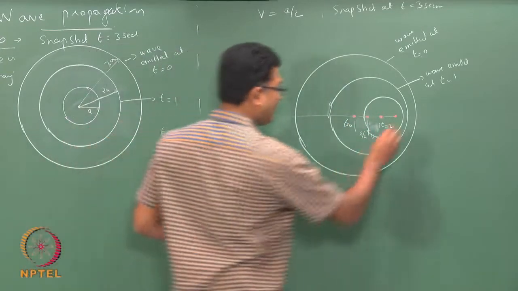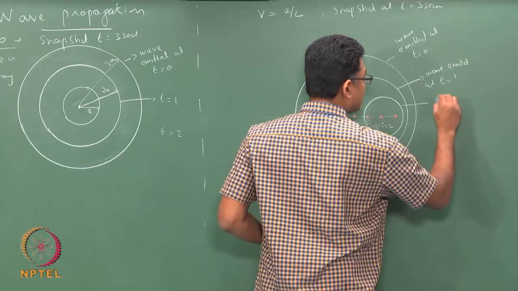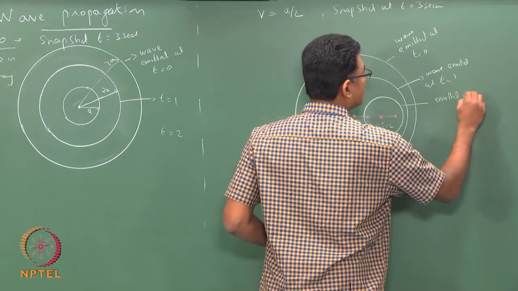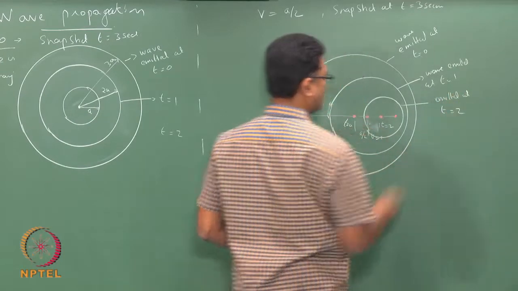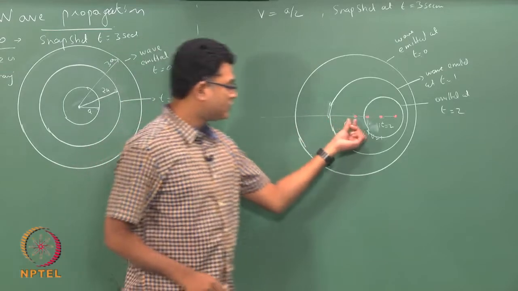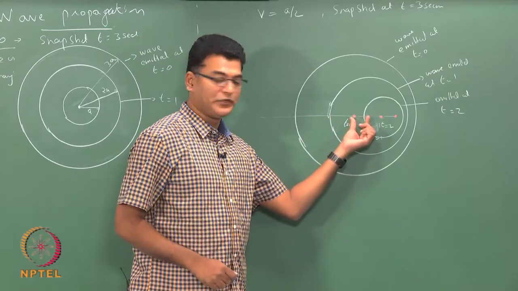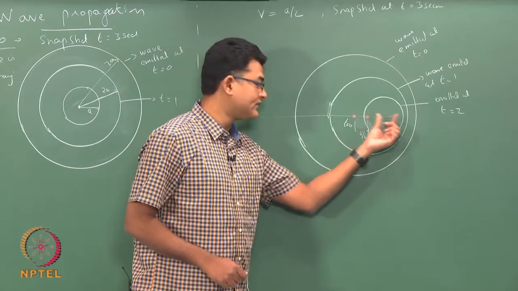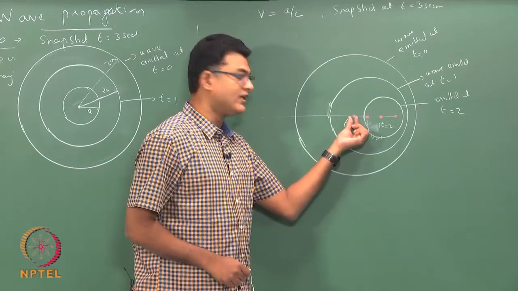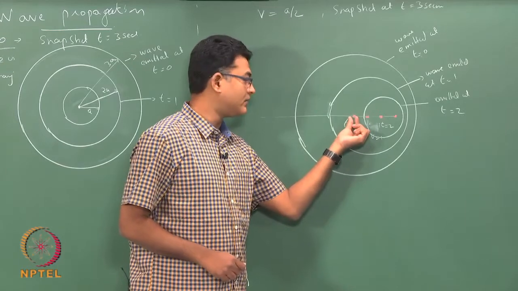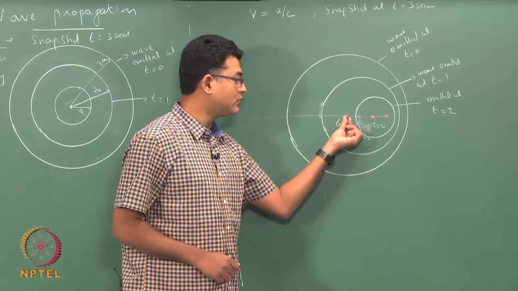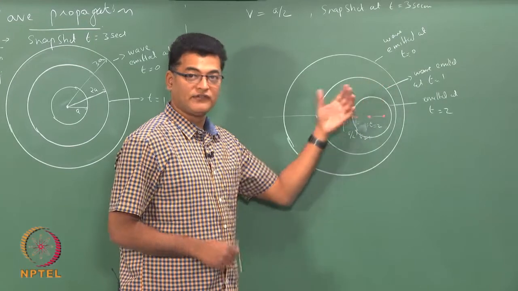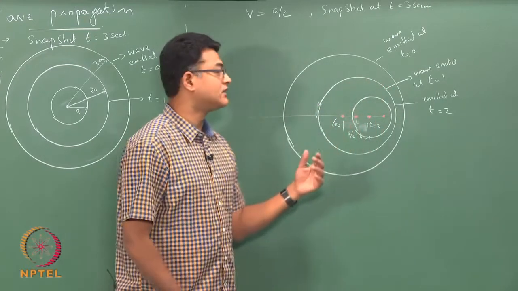So, again I repeat, the source is moving at velocity a by 2. At every second the source moves a by 2 distance, but the wave that is generated at the initial point, at t equals 0, would have travelled 3a distance if our snapshot is at third second.